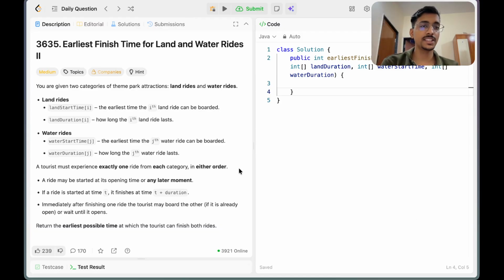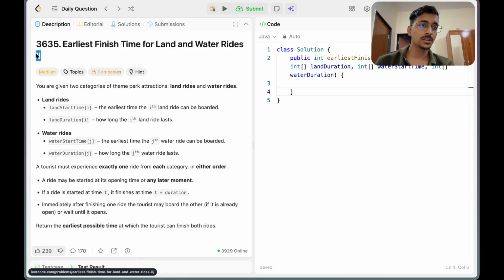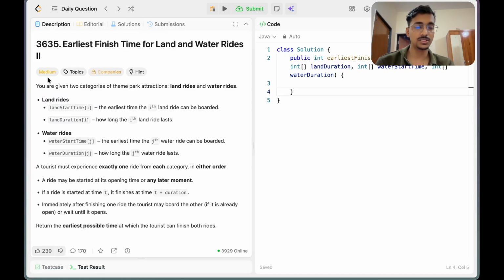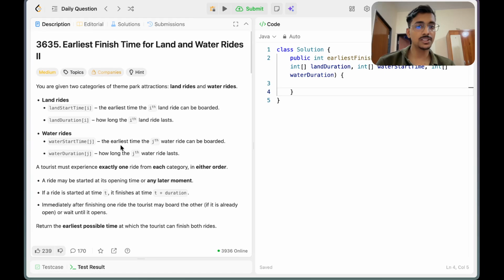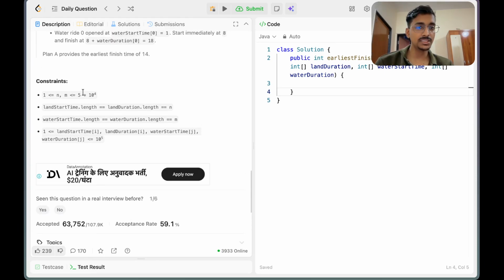Problem number is 3635, and the problem title is earliest finish time for land and water rides. Yesterday we had the same problem, but it was the rides one, and today it's rides two. Yesterday it was an easy problem, today we have a medium level one. I think the problem statement goes the same way, and the only change is in the constraints.